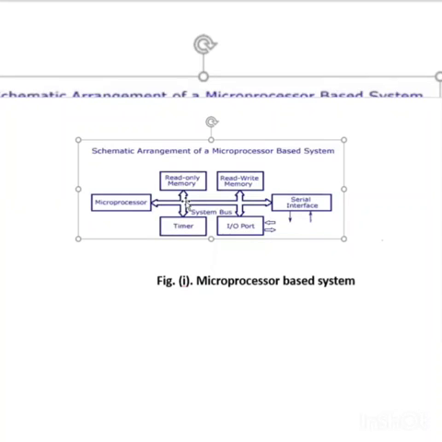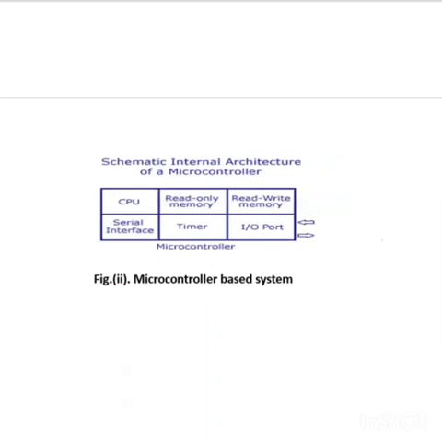We use these registers to select which instructions to fetch and which instructions to execute. These are all included in the microprocessor. These are all in the microcontroller too. The structures of microprocessor and microcontroller are exactly similar.